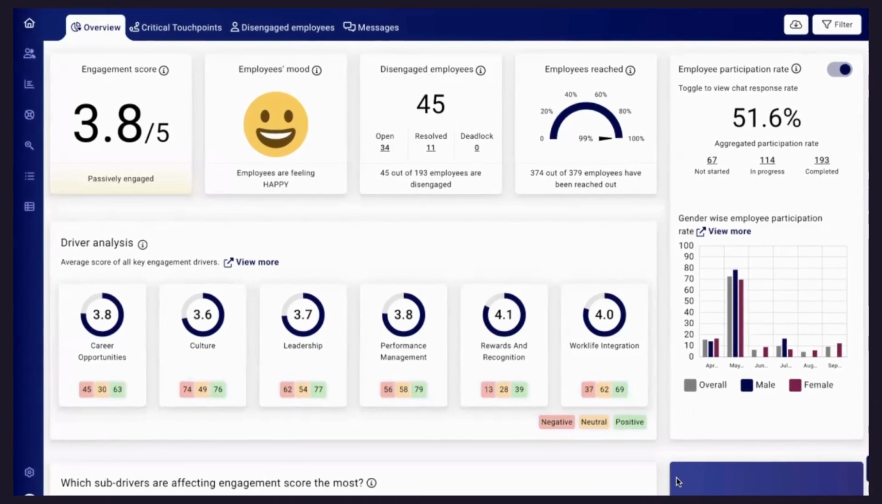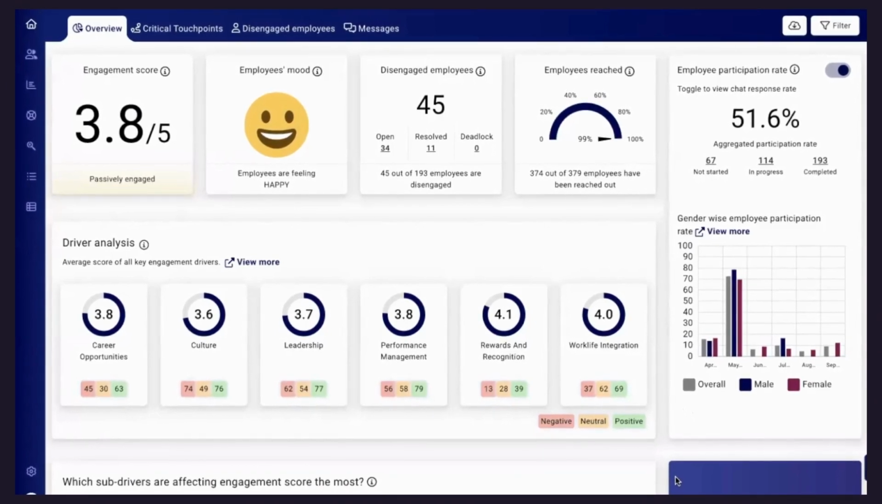Amara is an employee engagement chatbot that interacts with employees at critical touch points in their employee life cycle and proactively finds out employees who are disengaged or about to leave. The dashboard you see on your screen is the outcome of all the chats across different locations and regions in the organization, showing engagement score, employee mood, and disengaged employees, and this is changing in real time. As we speak, Amara is interacting with many users across the globe.